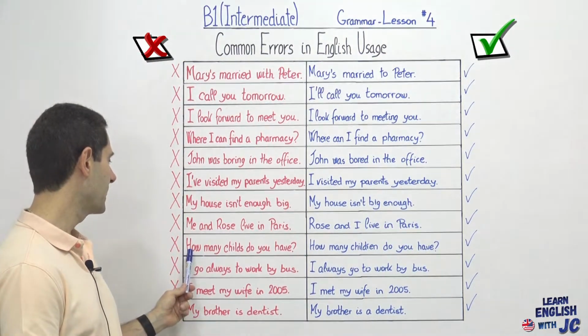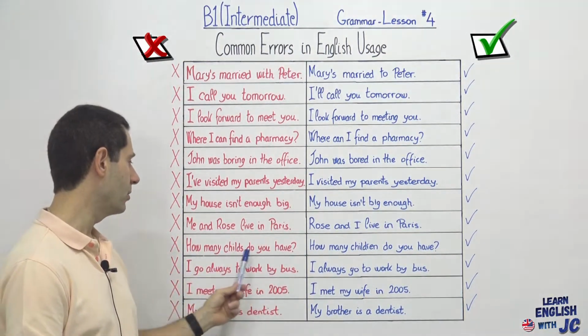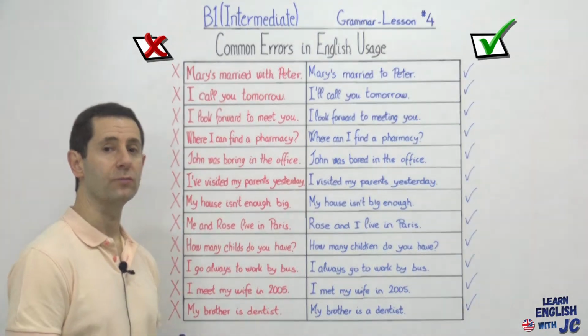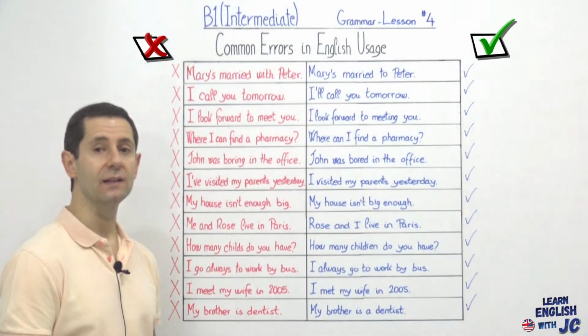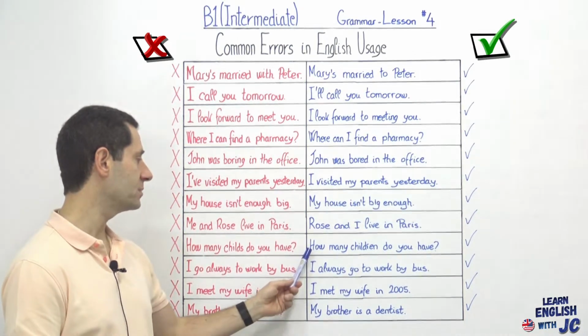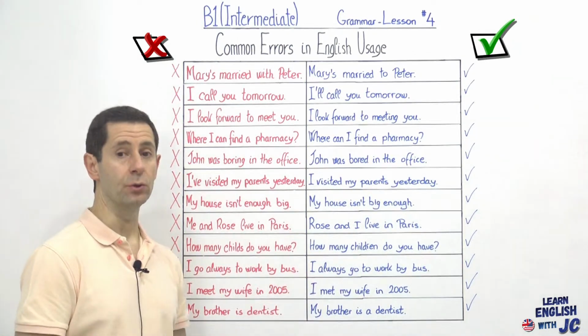Anyway, next one. How many childs do you have? Okay, childs is not the plural of child. The plural of child is children. So the sentence becomes, how many children do you have?